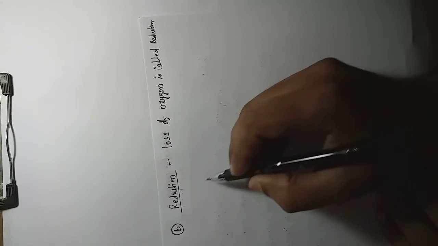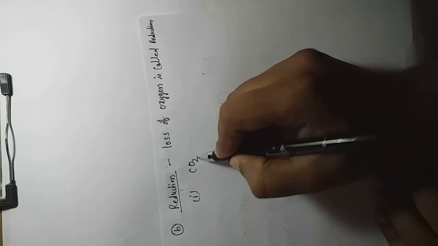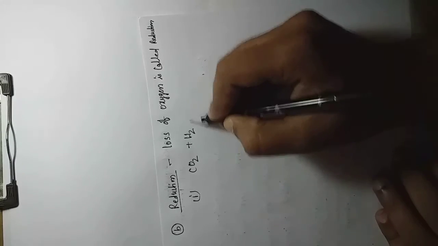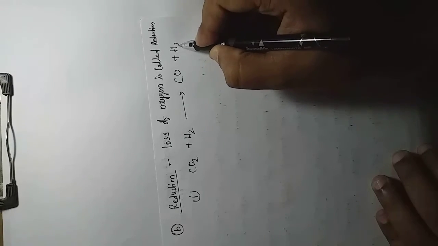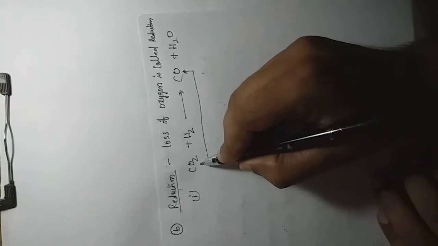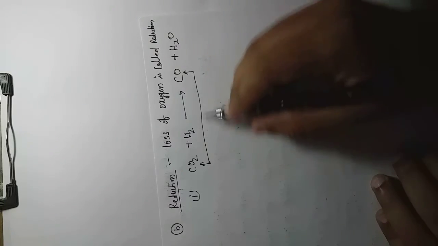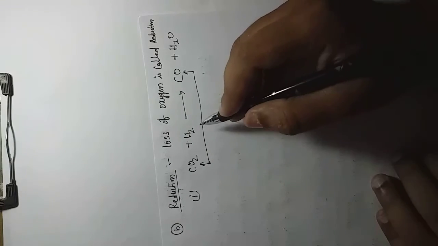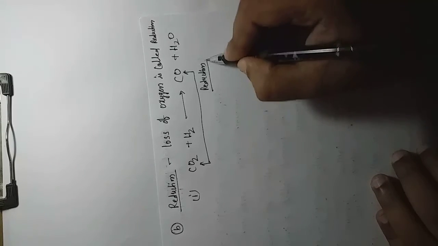So what we will do, we are just reverting whatever we had done in the previous example for oxidation, just to revert the reaction. Carbon dioxide when it reacts with hydrogen, it will form carbon monoxide plus water, correct? So what we are watching, carbon dioxide initially has two oxygen, right? But when the reaction took place and products formed, only one oxygen is left. It means they lost one oxygen. If they lost one oxygen, it is called reduction. The process is called reduction because they lost one oxygen atom, right?